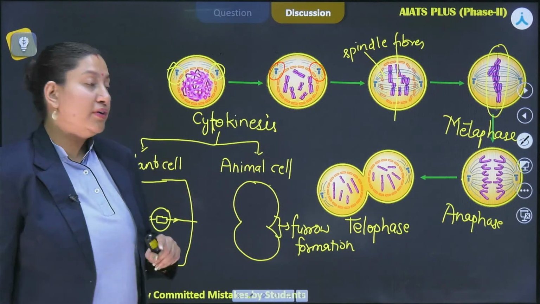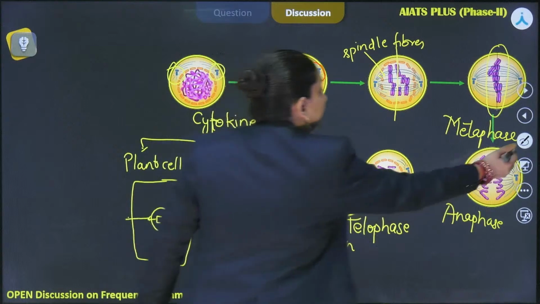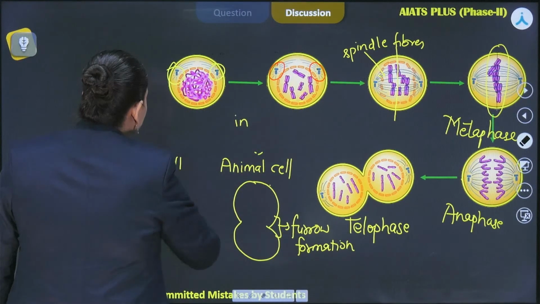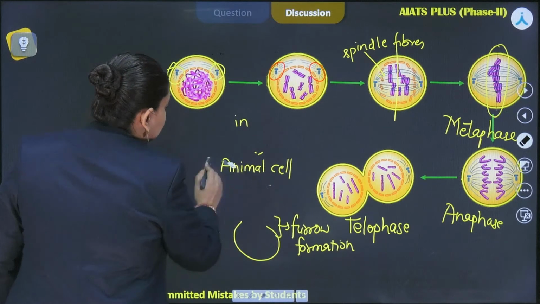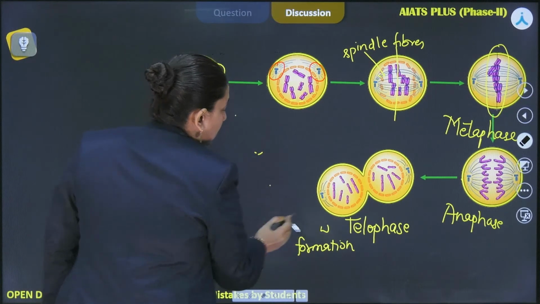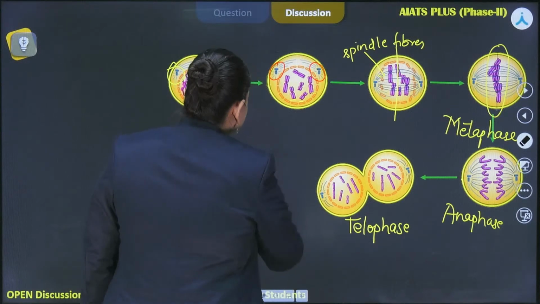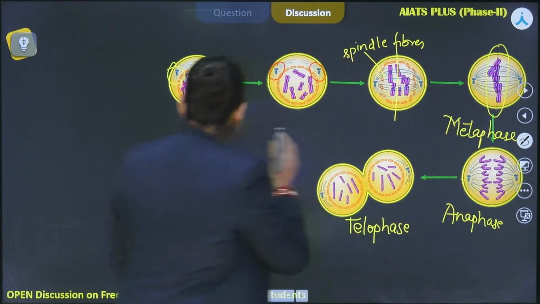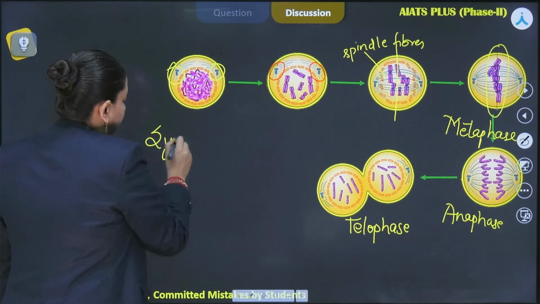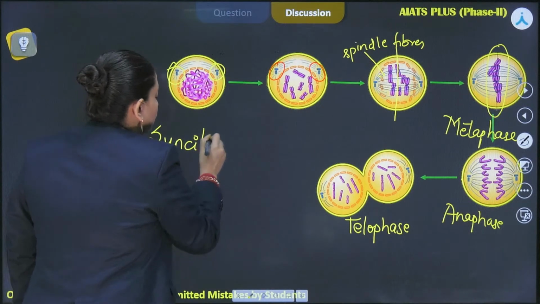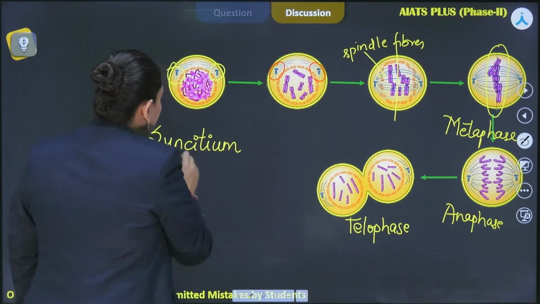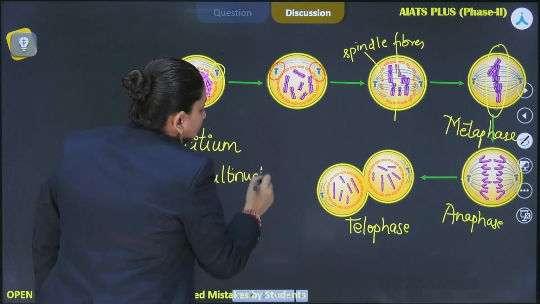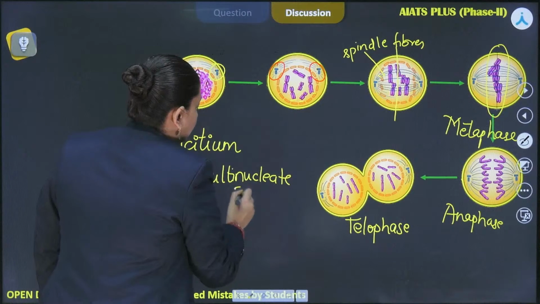Another important thing over here is that let's suppose the karyokinesis is not being followed by cytokinesis, somehow cytokinesis fails, then it is going to generate a structure known as syncytium, which basically represents a multinucleate stage, right?